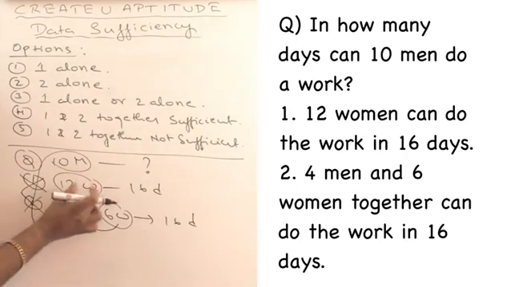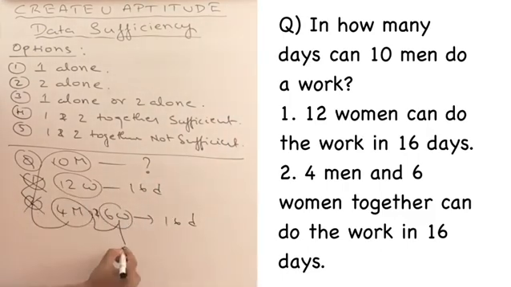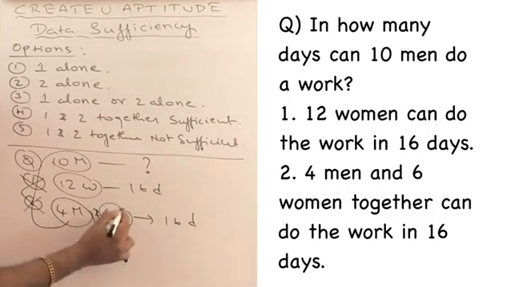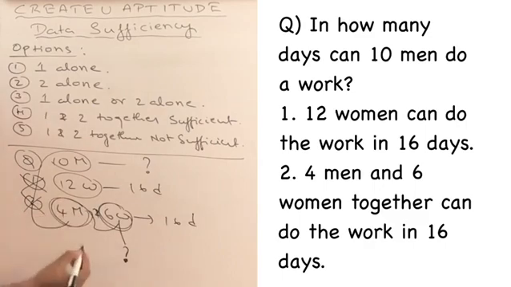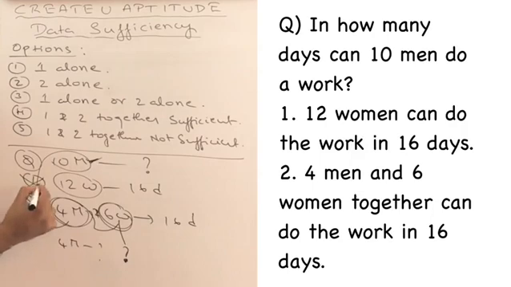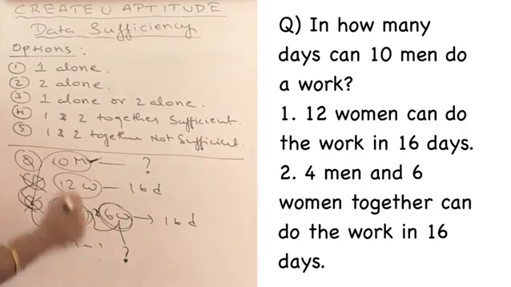Try to understand, 12 women can do it in 16 days, then 6 women can do it in how many days? I'll get to know. Once I know this value, I will know this value. Once I know 4 men can do it in how many days, I will know 10 men can do it in how many days. So the combination is absolutely possible to answer the question.